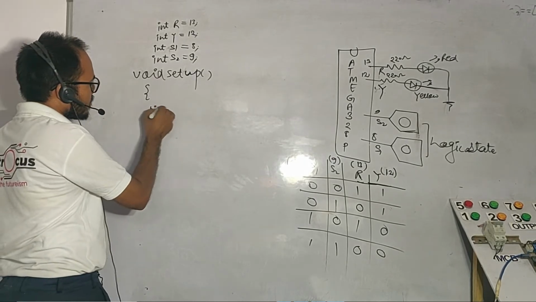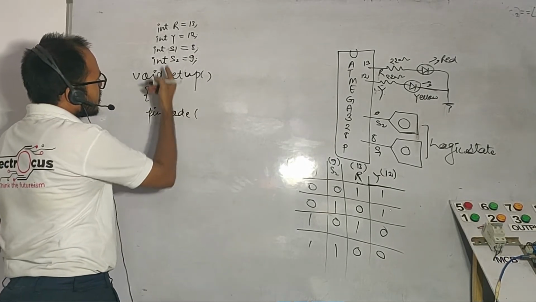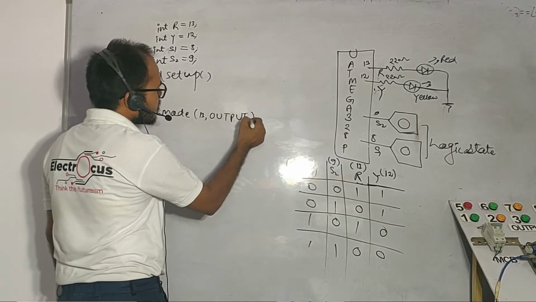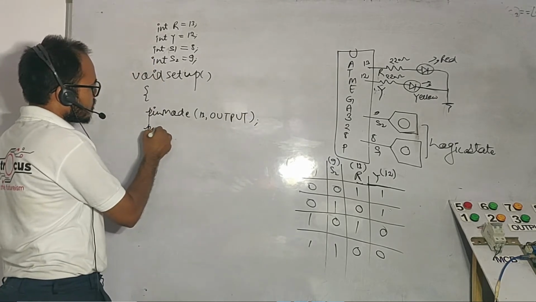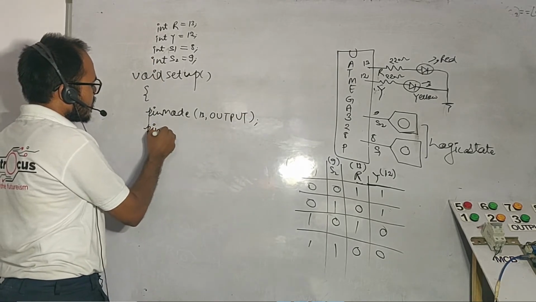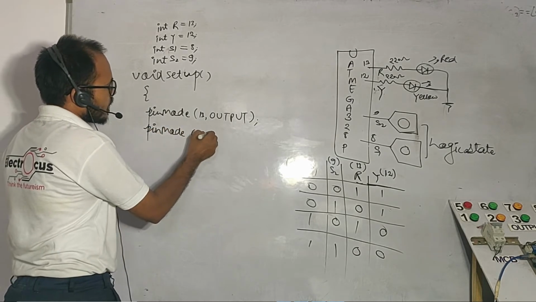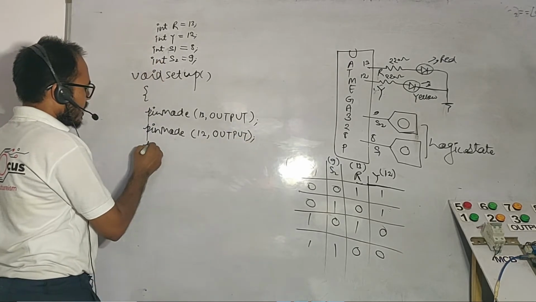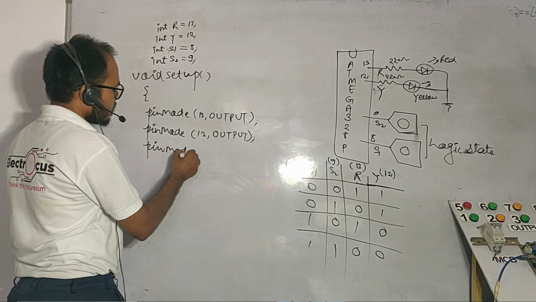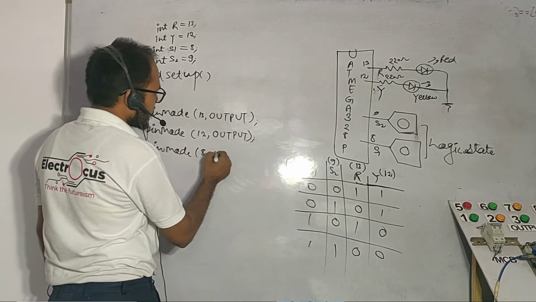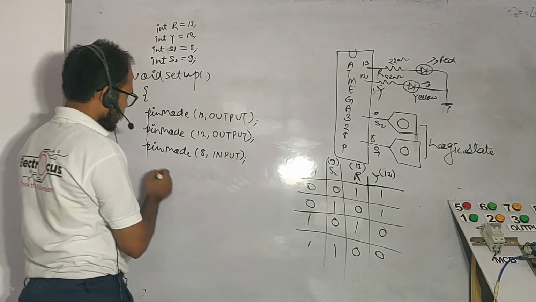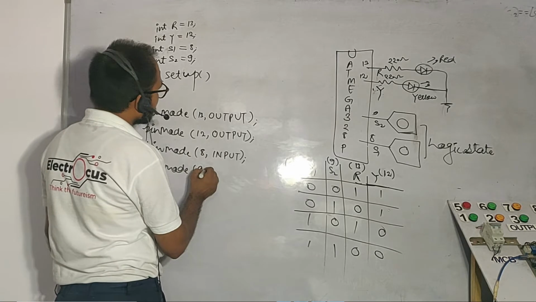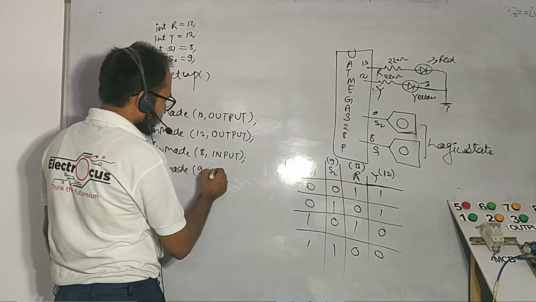So we should decide pin mode: 13 number is acting as an output, pin mode 12 number acting as an output, and pin mode 8 number acting as an input, pin mode 9 number is acting as an input here also.